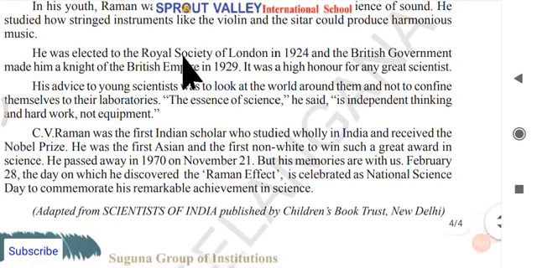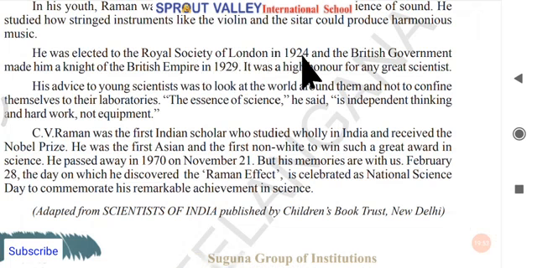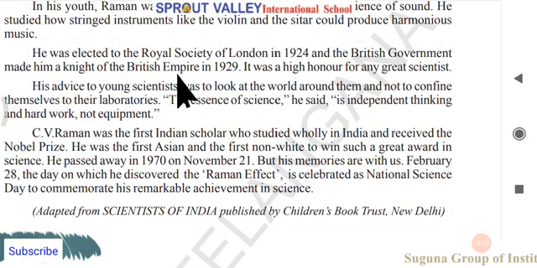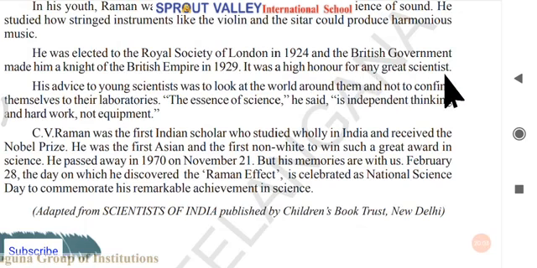So he was elected to the Royal Society of London in 1924, and the British government made him a Knight of the British Empire in 1929. It was a high honor for any great scientist. In those days, these were very prestigious, famous awards scientists used to get.